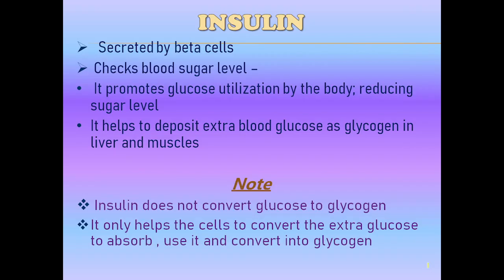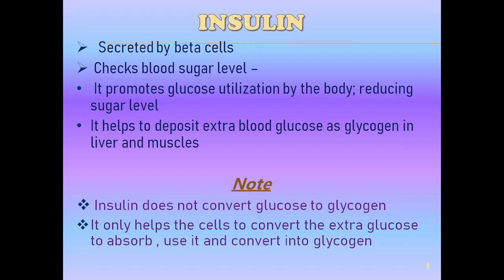Okay, now we come to insulin. Insulin is one of the hormones secreted by the pancreas gland. It is secreted by beta cells. It checks blood sugar level. How? It promotes glucose utilization by the body, reducing the sugar level. Whenever there is high blood sugar, it tries to control it or lower it.